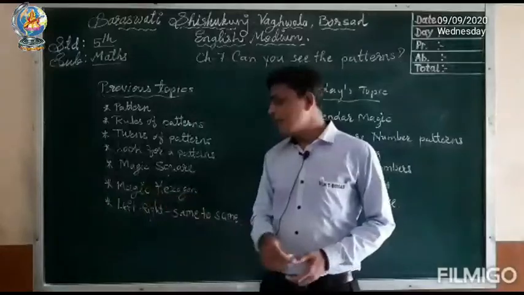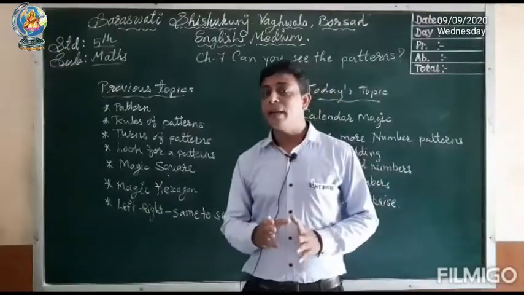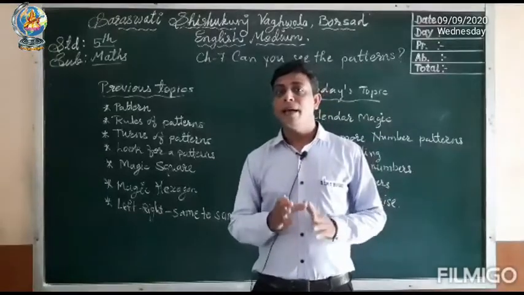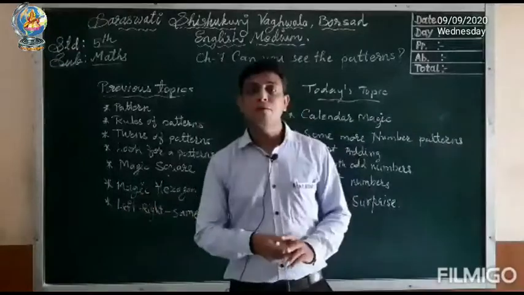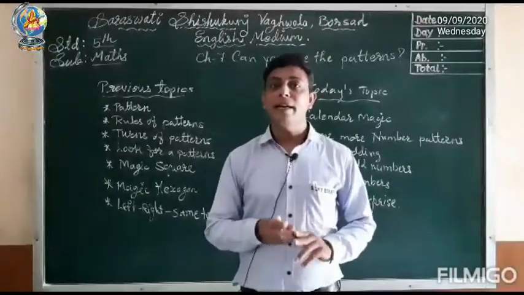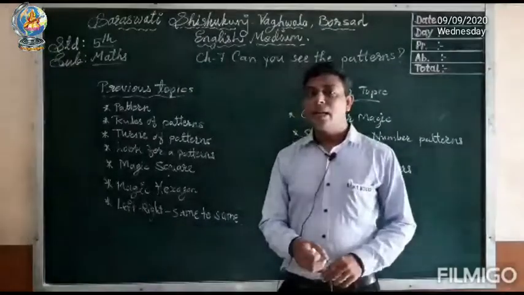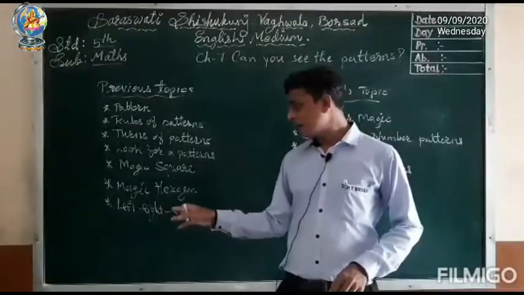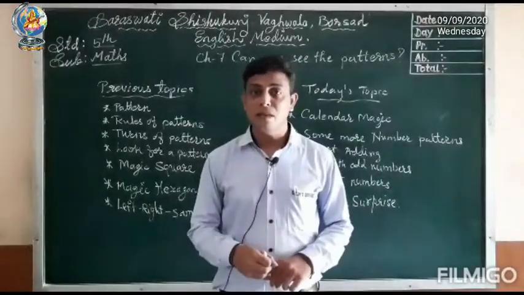Then we learned magic square. By using 9 numbers and the rule of the square we used to find answers of blank boxes in the given 9 boxes. In magic square we used to find answers of vacant box or circle. And then the last topic was left right same to same. In this we used to find out the special number.